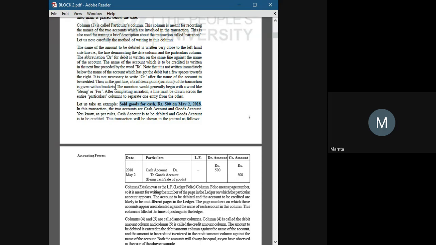Personal was related to a person, real account was related to assets, and nominal account was related to the expenses and income of an organization. Does anyone remember that?